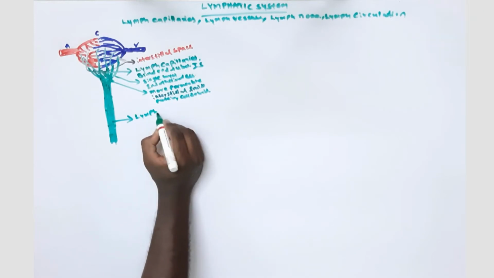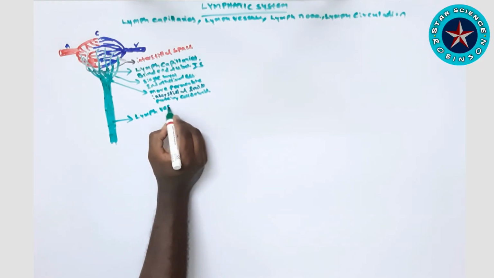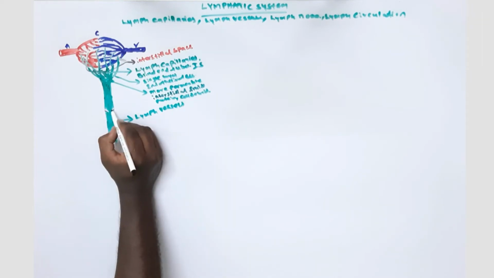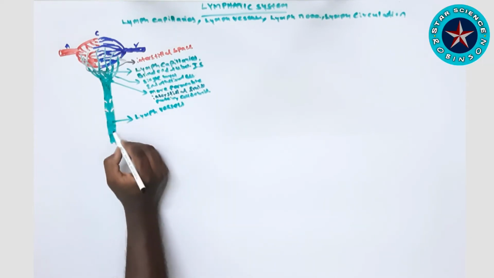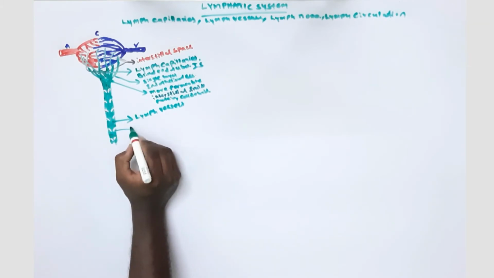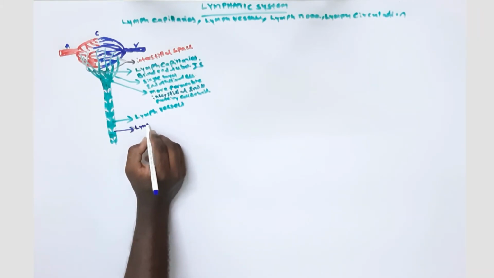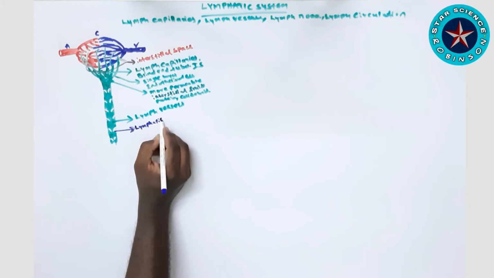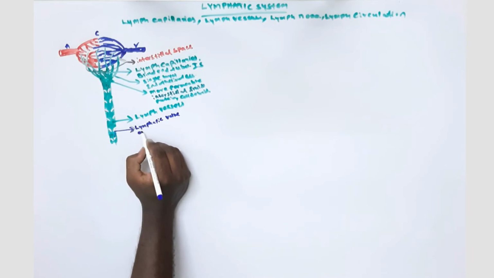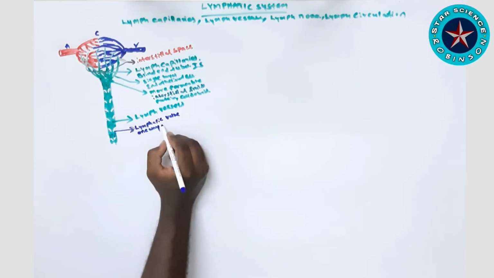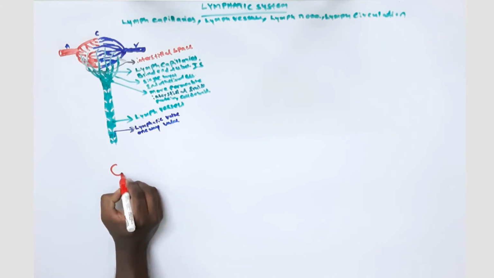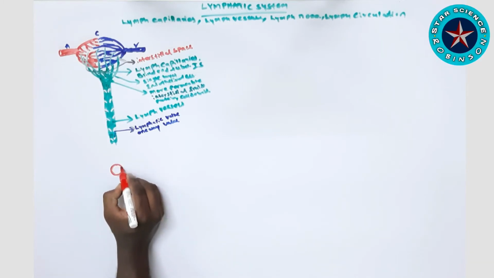This is the lymph vessel. The important thing to remember is that it has a one-way valve, called the lymphatic valve, to prevent backflow of the lymph into the capillaries. The inner layer of the lymph vessels contains this valve to prevent backflow of the fluid.